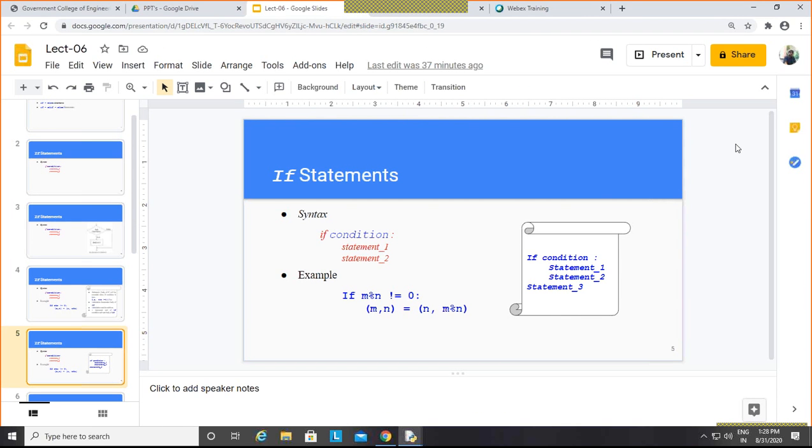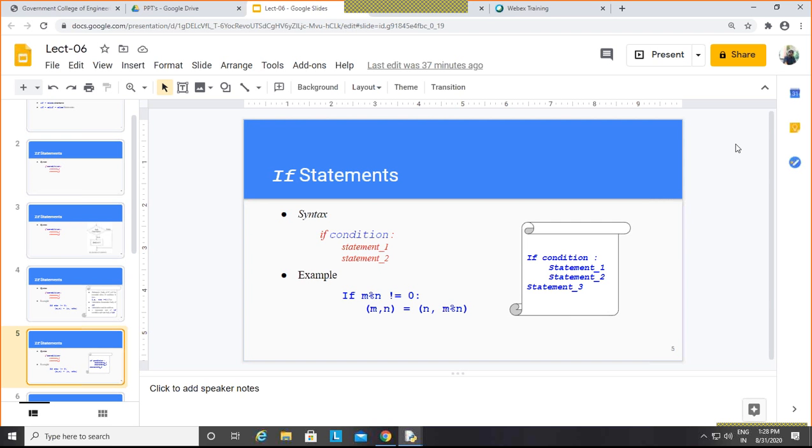Now we'll go to the next statement, if else. You already know that concept, because it works the same way. First the syntax: the if condition is as I discussed. Now else, then a colon, and again this is the body of else.